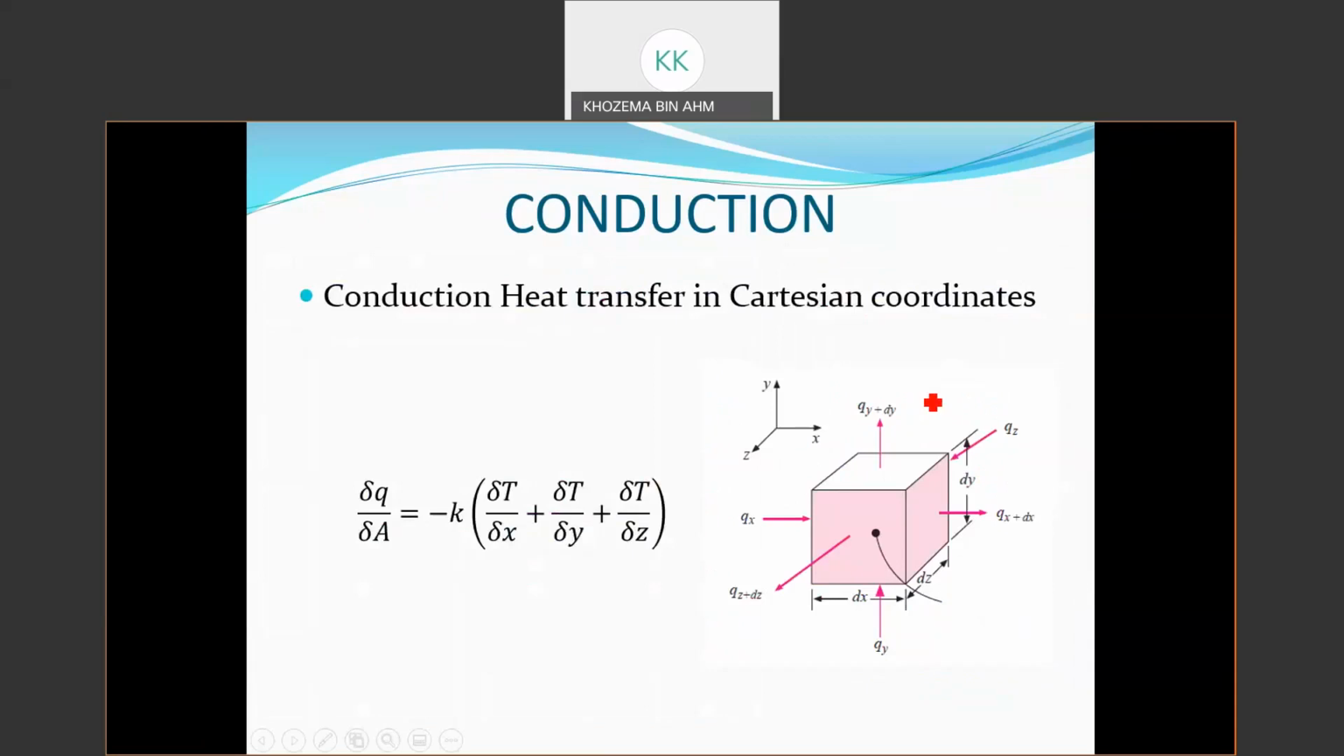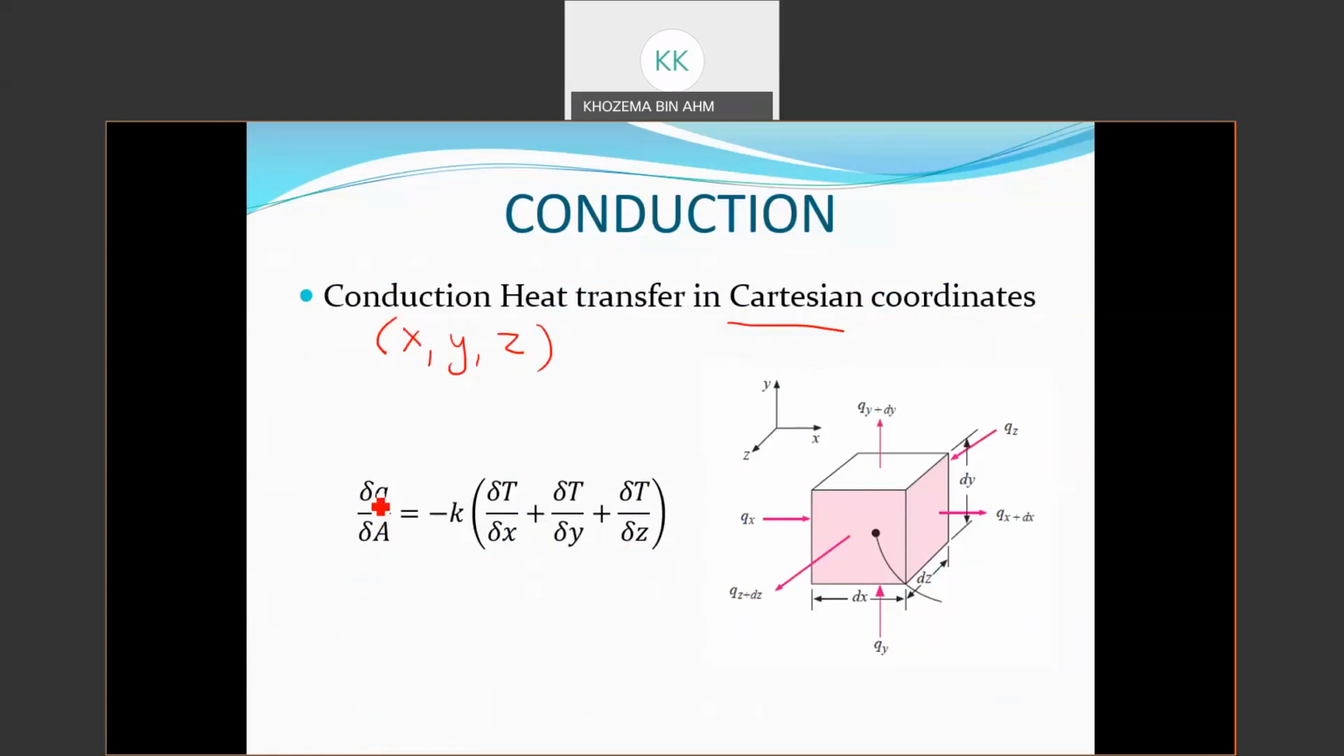So in general, in our normal everyday life and in normal applications, conduction will happen in all directions. That is why we say conduction in Cartesian coordinates. When you say Cartesian coordinates, you have to remember it is going to be in the X direction, Y direction, and also Z direction. So this is the general equation for conduction heat transfer in Cartesian coordinates.